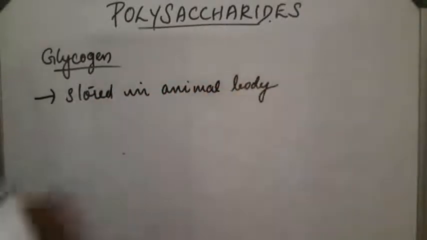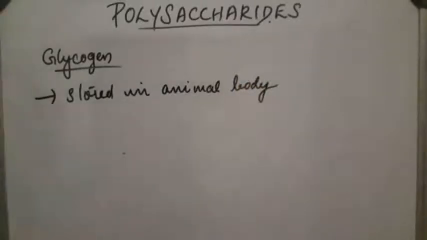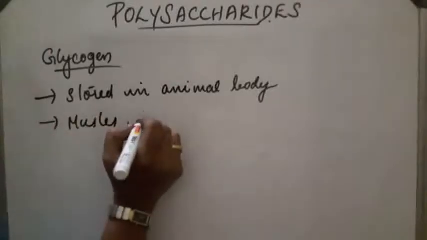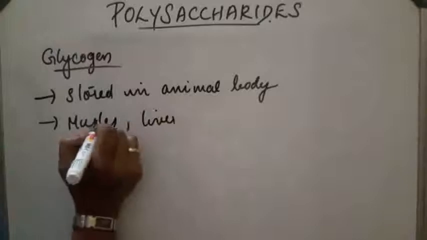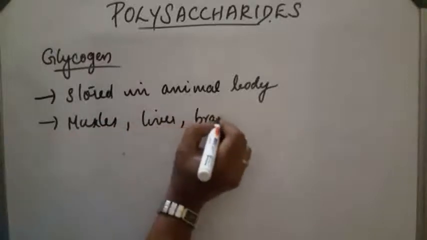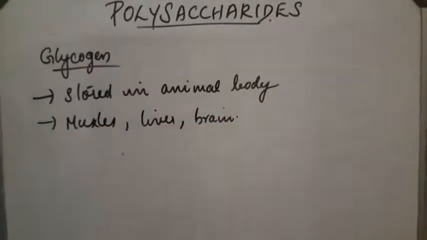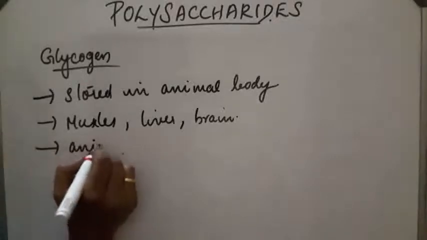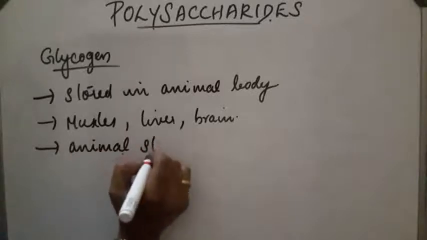It is seen in muscles, liver, brain, etc. And it is also called animal starch.